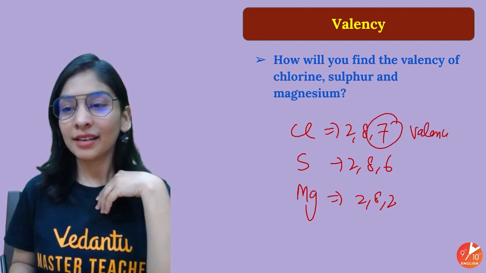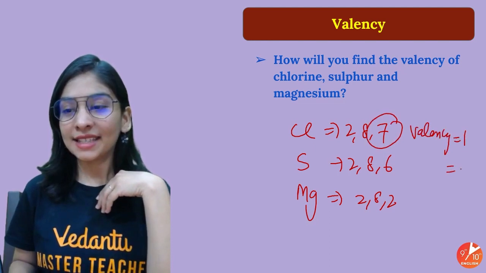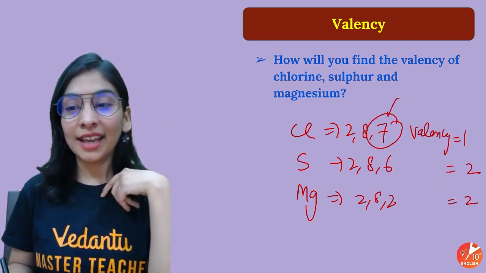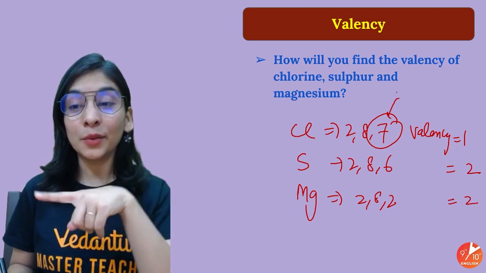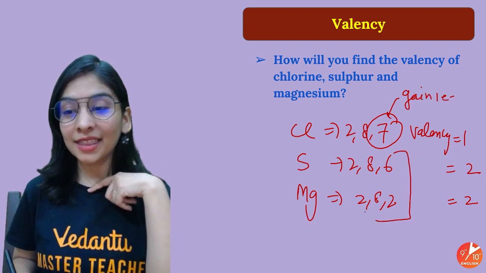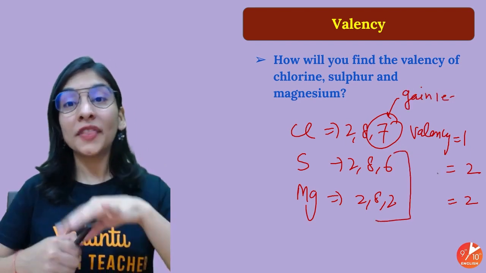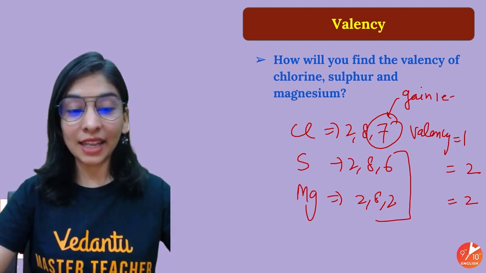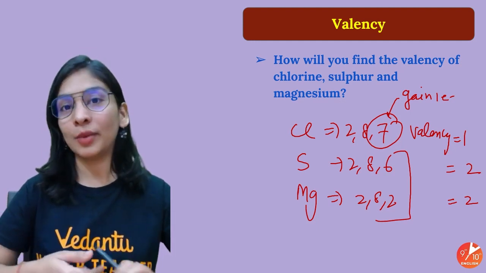Valency will be 1. Valency here is 2. Valency here is 2. Did you see this magic? It will have 1 valency because it will gain 1 electron. But if I compare these two cases, I wrote 2 valency both times, though in one case there are 6 valence electrons and in the other case there are 2 valence electrons.